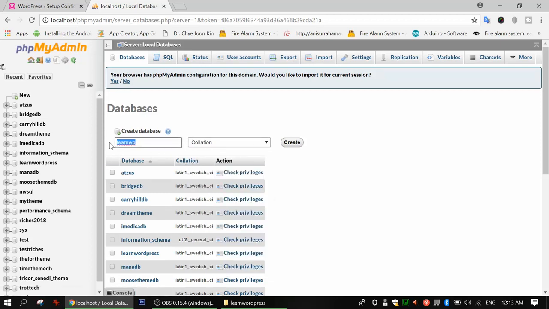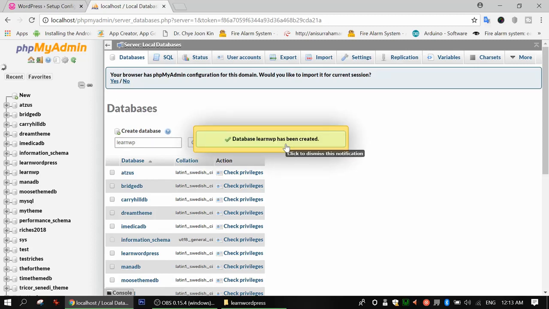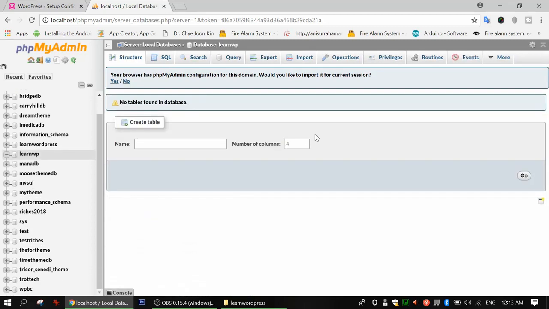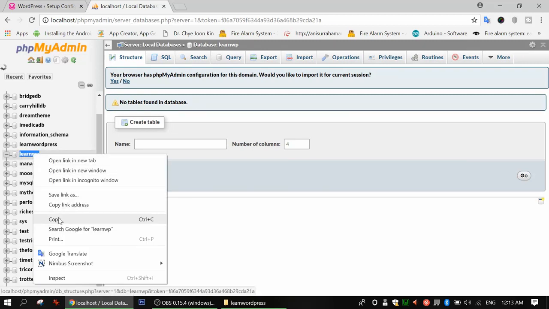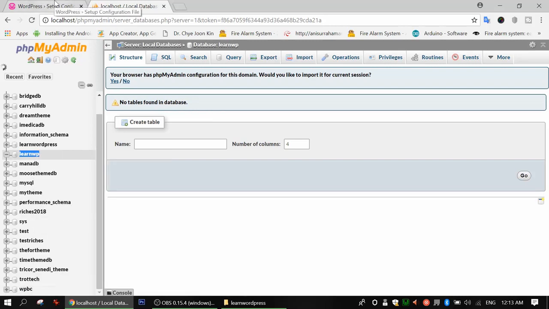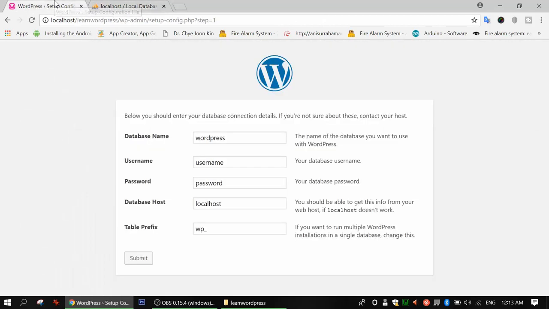We just give the database name learn wp, and we'll click create. So we can see database learn wp successfully created, right? So this is our database. So we know our database name is learn wp. We'll just copy this database name, and then we'll go to our wp config file.